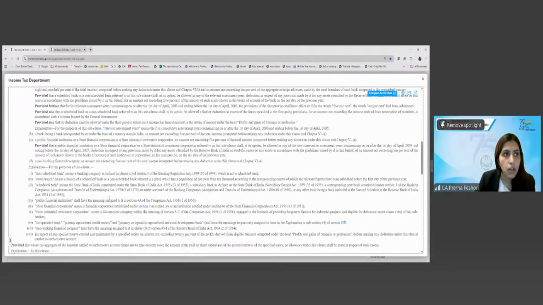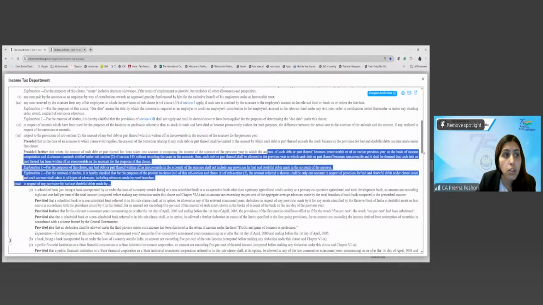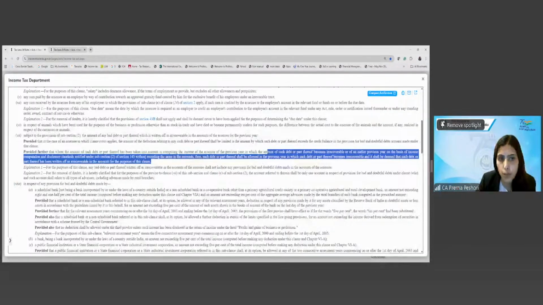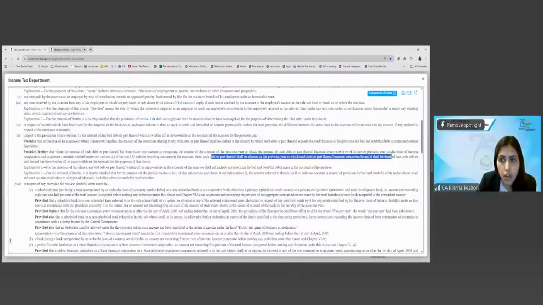Okay. Now, 36(1)(vii), there is one more point. It says provided further that where the amount of such debt or part thereof has been taken into account in computing the income of the assessee of the previous year in which the amount of such debt or part thereof becomes irrecoverable, or of an earlier previous year, on the basis of ICDS under 145(2), without recording the same in the accounts, then such debt or part thereof shall be allowed in the previous year in which the debt becomes irrecoverable, and it shall be deemed that such debt has been written off as irrecoverable in the accounts for the purposes of this clause. Now, what does this mean?